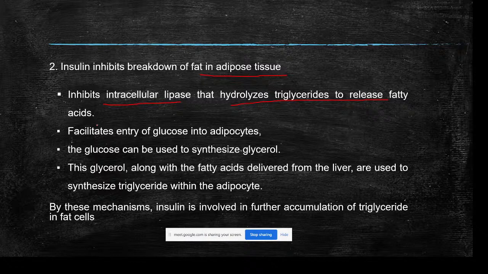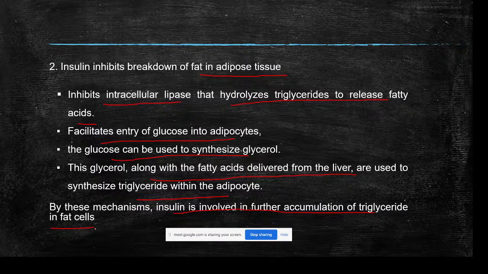Okay, so this facilitates the entry of glucose into adipocytes. Then the glucose can be used for the synthesis of glycerol. This glycerol, along with fatty acid delivered from the liver, is used to synthesize triglyceride within the adipocyte. So by these mechanisms, insulin is involved in further accumulation of triglyceride in fat cells.